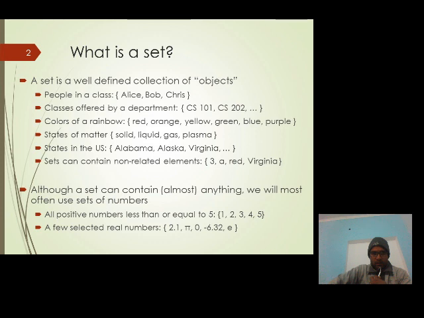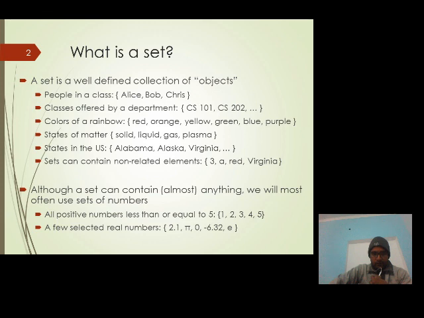People in the class, courses offered by a department, colors of the rainbow, states of matter, states in the US. Sets can contain non-related elements. So in this definition, what is the meaning of well defined? If elements of the set are collected without any hesitation, then we can say these elements are well defined, meaning the set is well defined. Otherwise it is not a set.